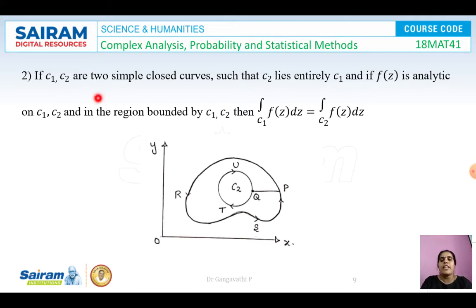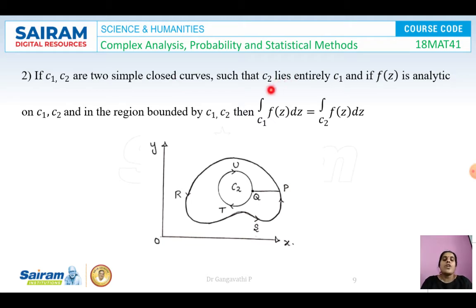If C1 and C2 are 2 simple closed curves such that C2 lies entirely within C1, and if f(z) is analytic on C1 and C2 and in the region bounded by C1 and C2, then the integral over C1 of f(z) is equal to the integral over C2 of f(z) dz. So there is a condition given. There are 2 curves C1 and C2. These 2 curves are simple closed curves, meaning the beginning and the ending point for both the curves will be the same.